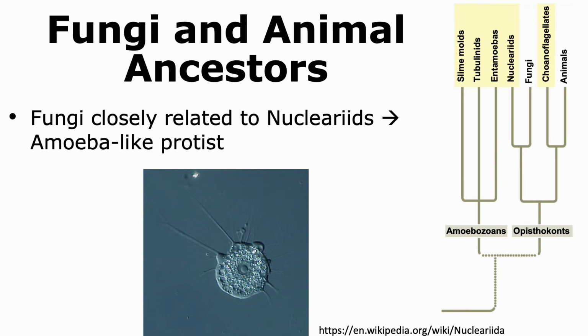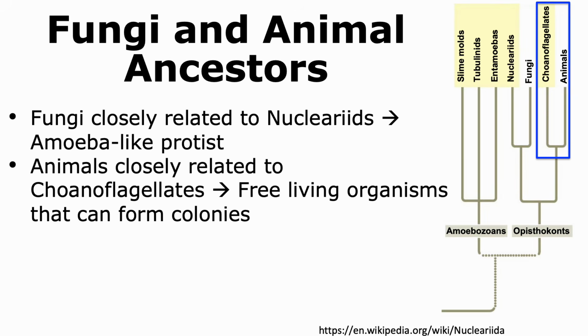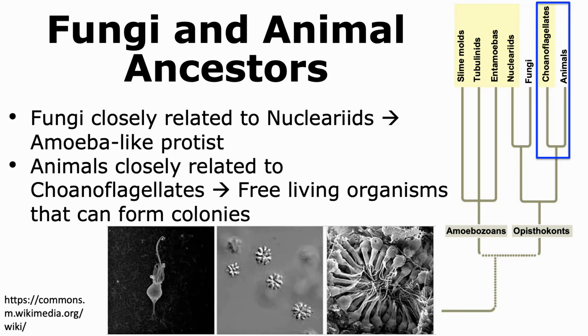There is evidence that fungi, which are another group of organisms, are closely related to nucleariids, which are amoeba-like protists. Similarly, animals are closely related to another group of protists called choanoflagellates. Choanoflagellates are free-living organisms, however, they do have the ability to form colonies.